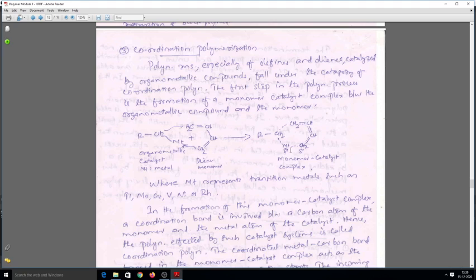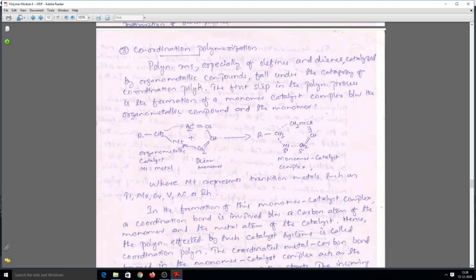The subsequent incoming monomers will also interact with the metal atom, and the propagation stage will continue, and finally the stage is the termination, as you know. Now let us discuss it word by word.